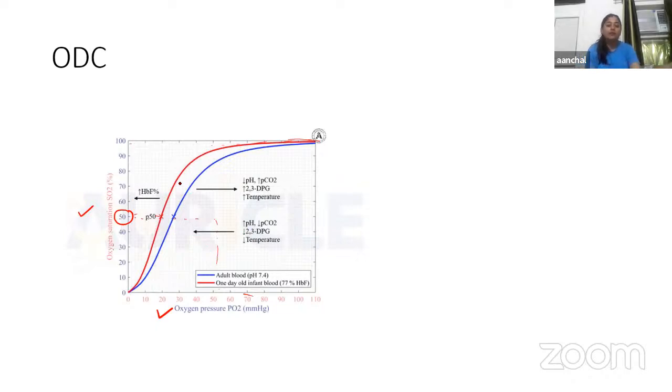Fine. Now, next thing, what are the factors which are responsible for affecting this oxygen dissociation curve. So we can easily see there is shift to right and shift to left. Okay. So here this is shift to right and this is shift to left. Right. Now, we're going to discuss various factors which are responsible for shifting the curve towards right, and what are the factors which are responsible for shifting the curve towards left. Okay. So first, we're going to discuss the shift to right.